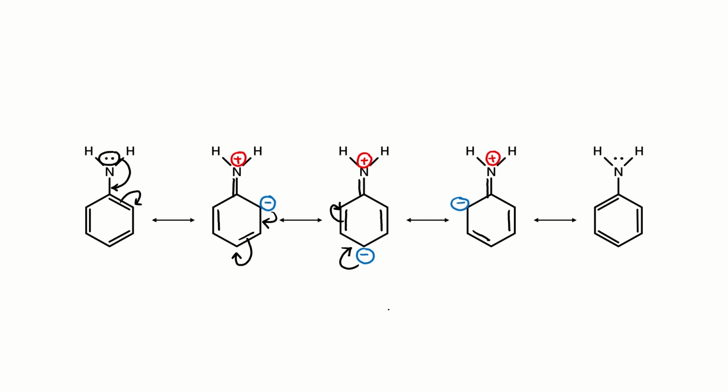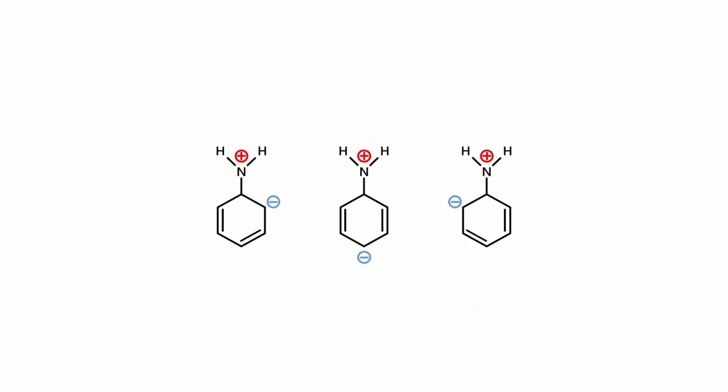The last step is a very interesting step. We observe that the negative charge moves back to the ring, and as there is a double bond present between the carbon atom and the nitrogen atom over here, the electrons forming the double bond between carbon and nitrogen atoms are forced to move back to their original state as a lone pair of electrons on nitrogen. So this is how resonance occurs in the case of the aniline molecule.